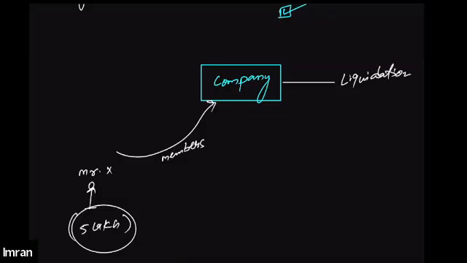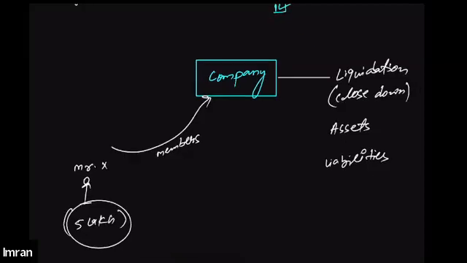Liquidation is what? Liquidation is basically closing down the business. If the company has decided to close down the operation, and at the time of closing down the business, the company requires funds, what happens? We pay off all the liabilities out of our assets. Whatever liability we have at the time of closing down the business, we need to pay off out of the assets of the company.